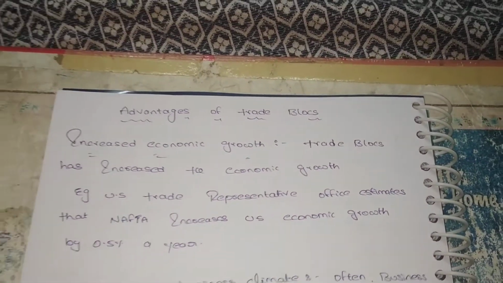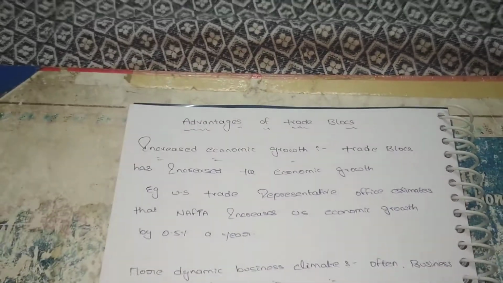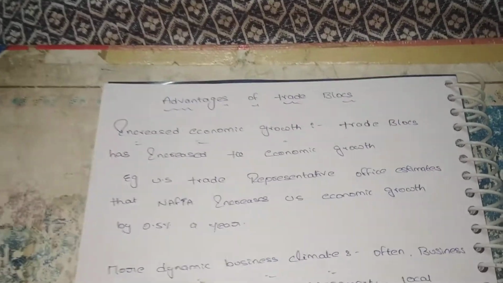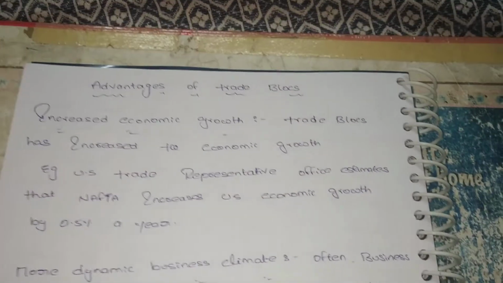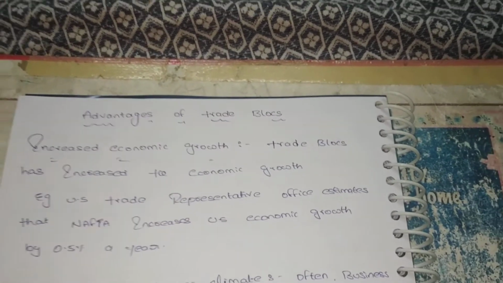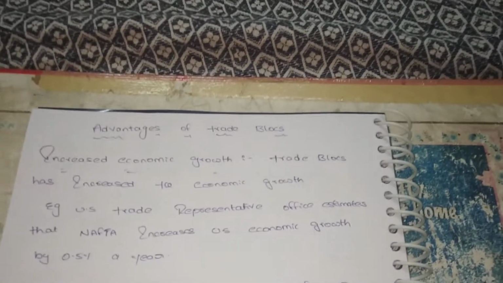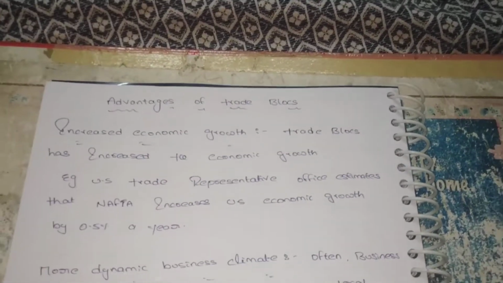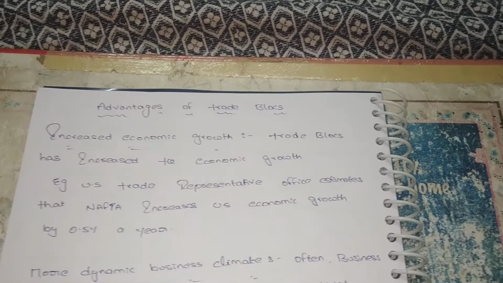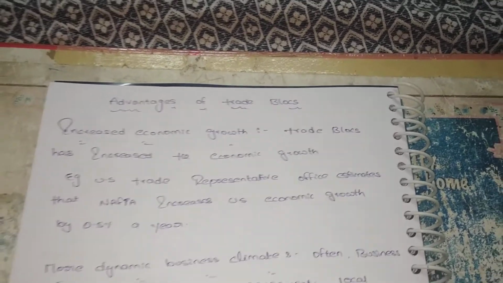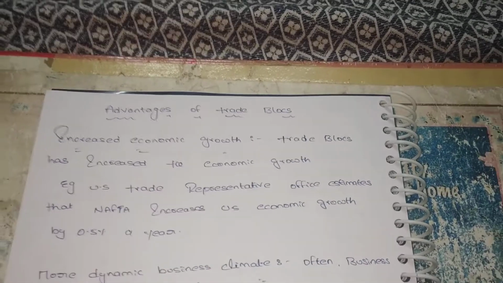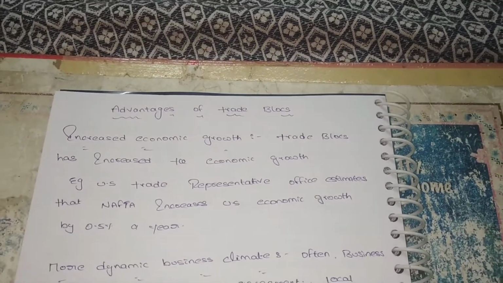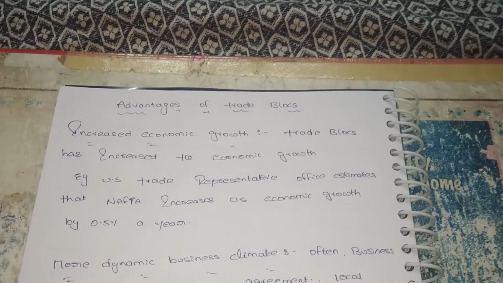Let's see here. Increased economic growth. By forming a trade block, we can increase our economic growth. For becoming a trade block, there is an exchange of goods and services, so there is an agreement between these 5 member countries. Under this agreement, we can exchange our goods easily without any restriction. So we can increase our revenue. The first advantage is increased economic growth.